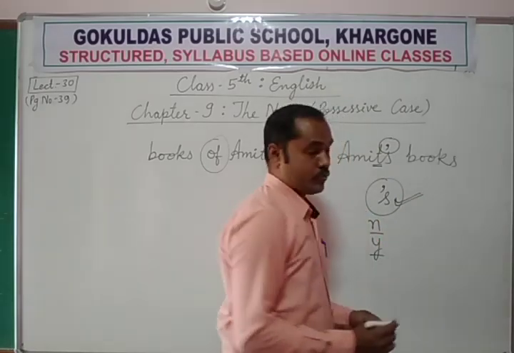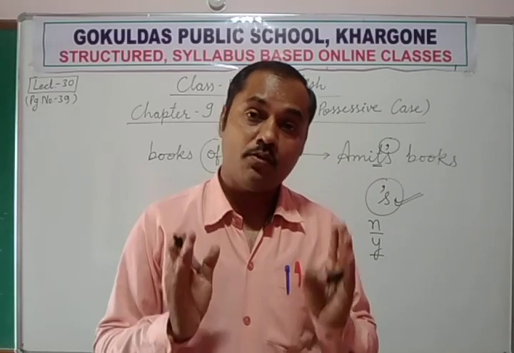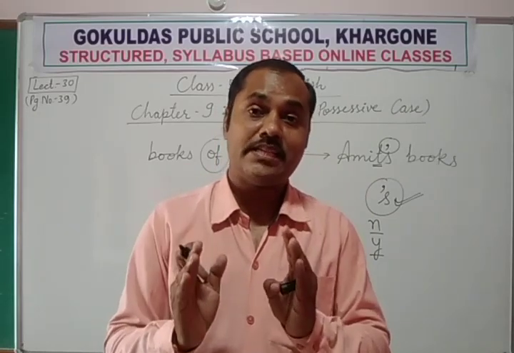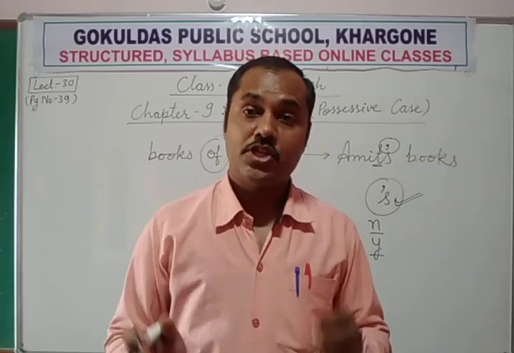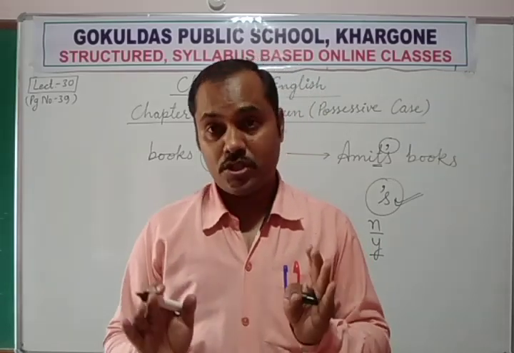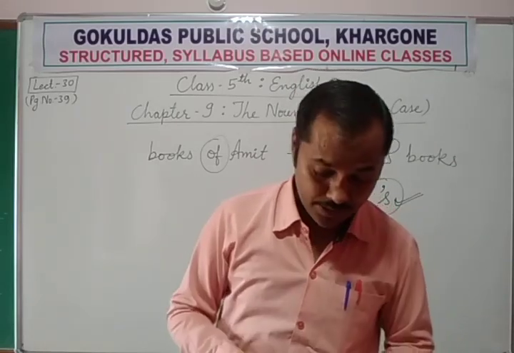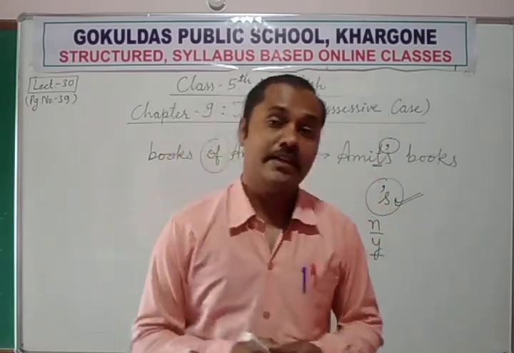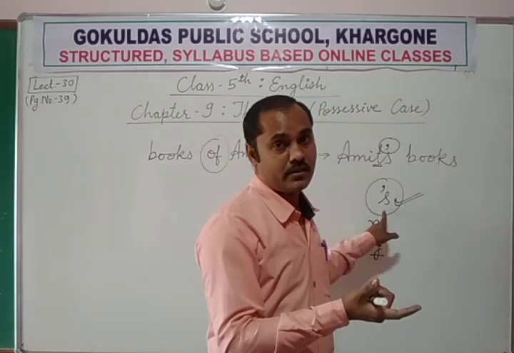But suppose the spelling of the noun is ending with s, double s, sh, ch, like this, where these pronunciations come at the end, then it is difficult to pronounce the words clearly again.